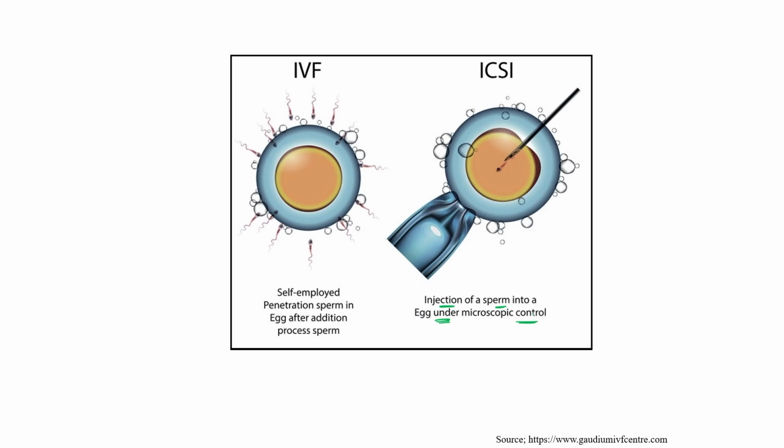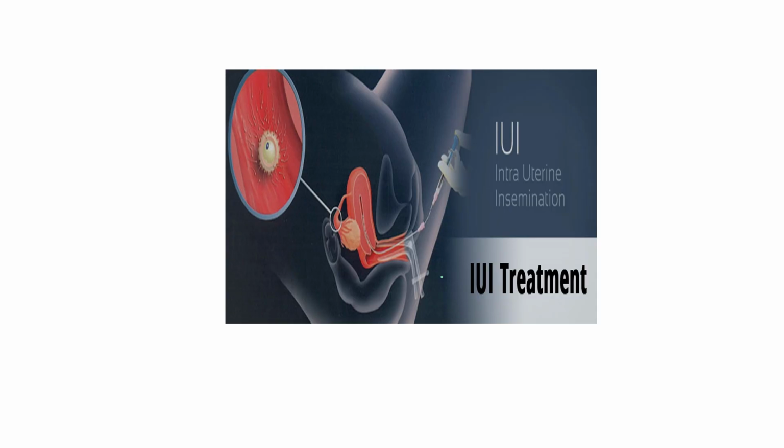under microscopic control. While in IVF, so many sperms are there. What is the difference between these two methods? In IVF, many sperms are there. Mixing of sperm and ova occurs outside the body, but the penetration occurs by itself. Penetration of the sperm into the egg occurs after the addition process. But here, penetration also occurs with the help of the doctor. Injection of a sperm into the egg under microscopic conditions occurs in ICSI. So this is the difference between these two.